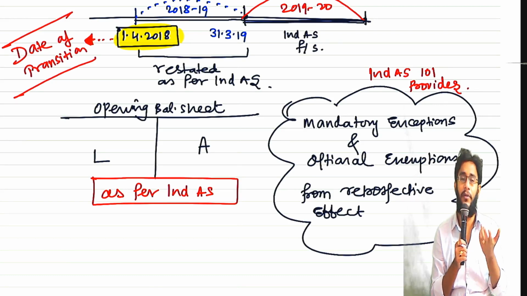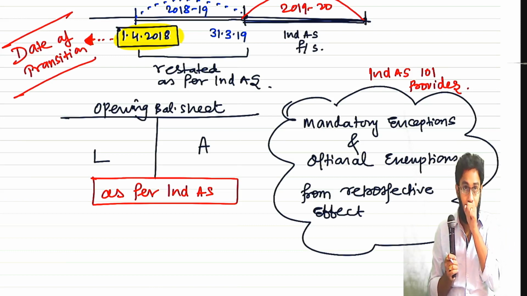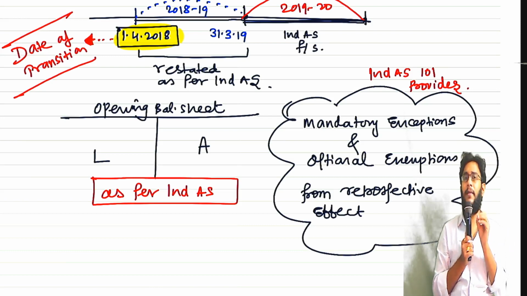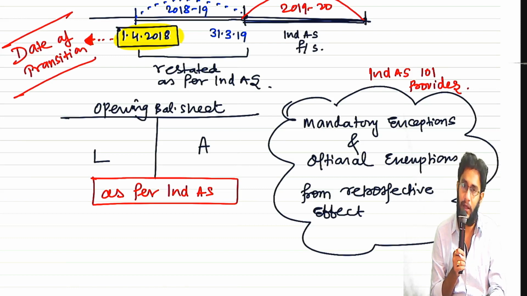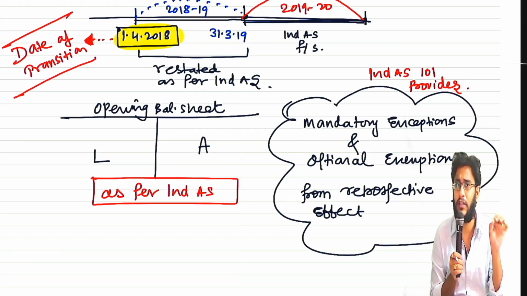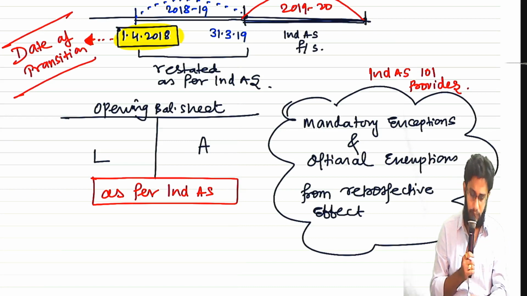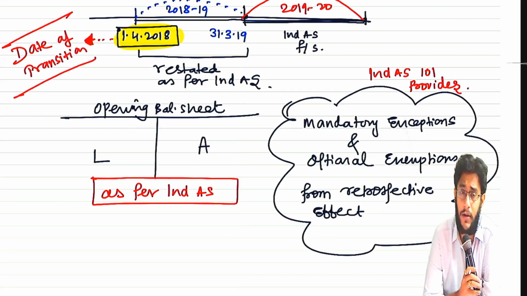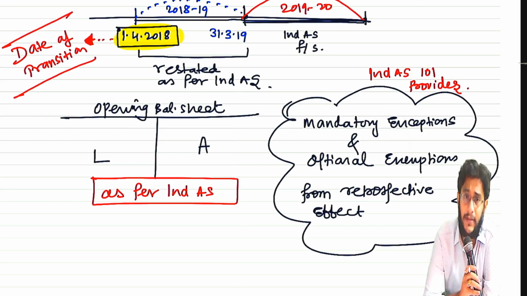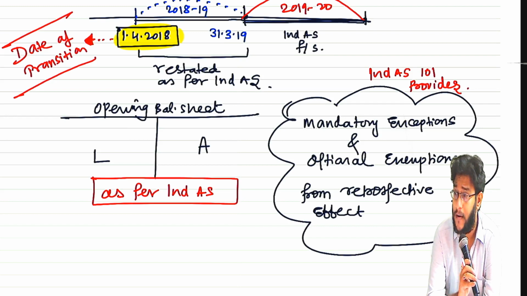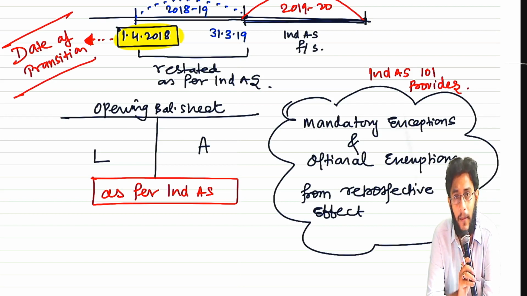Sir, what is the difference between exceptions and exemptions? See, when I say mandatory exception, it means you are not allowed to retrospectively apply Ind-AS. Sir, this is strange because normally Ind-AS will ask you to apply retrospective effect, isn't it? But why is the standard itself saying that do not apply Ind-AS retrospectively, you have to apply Ind-AS only prospectively? Sir, why like that, sir? What is the problem?